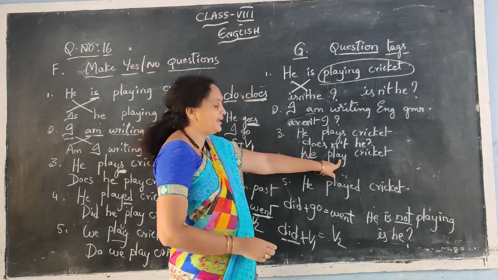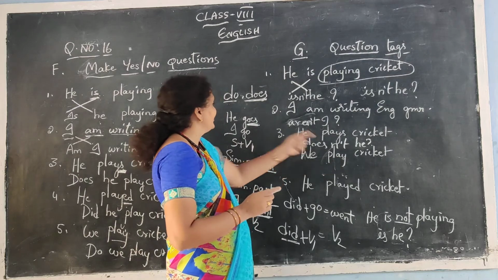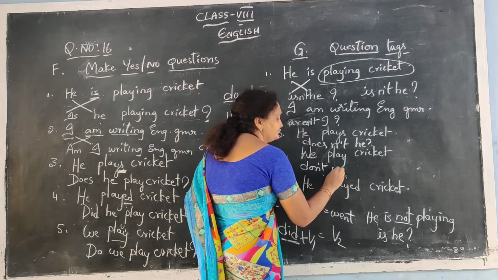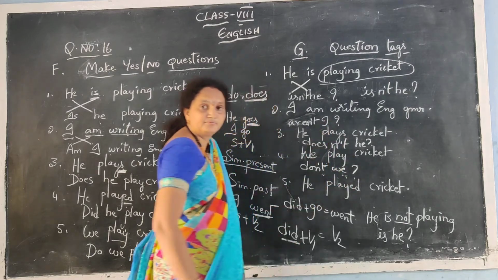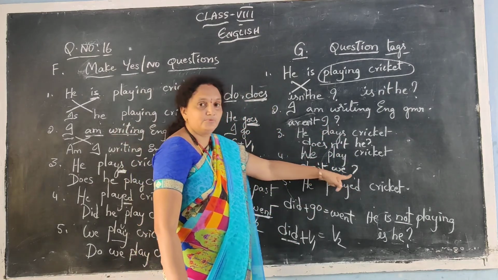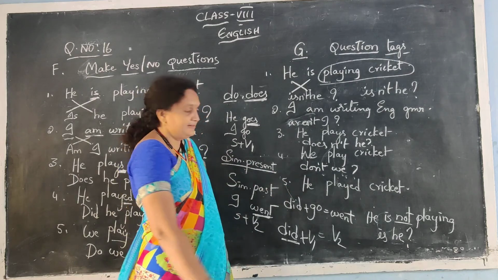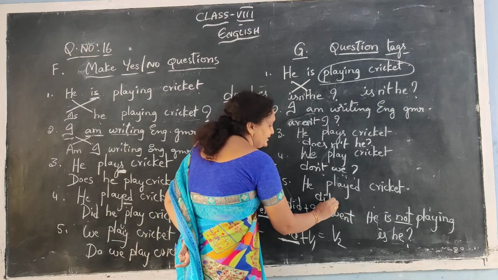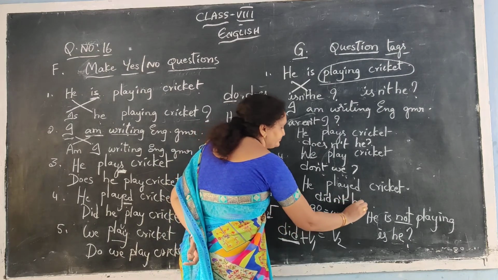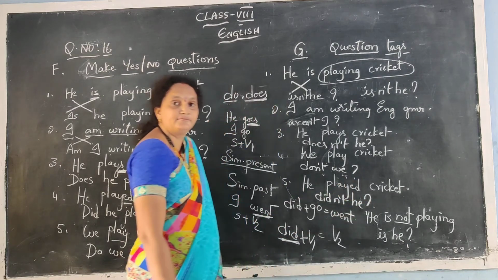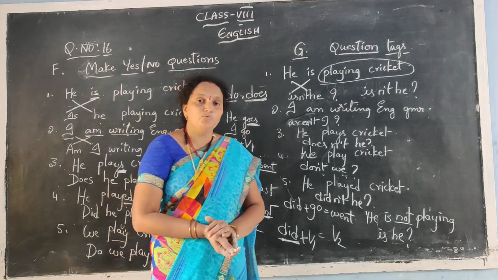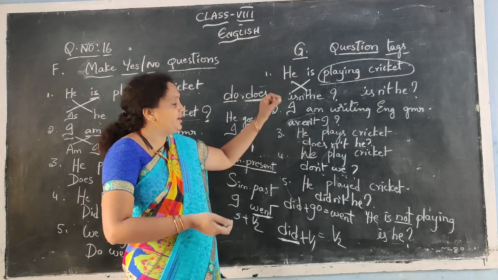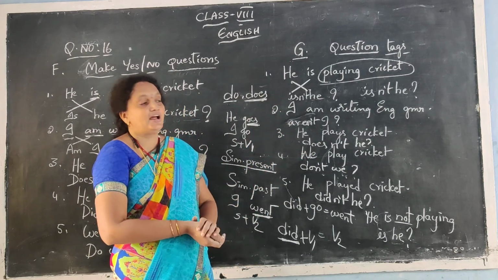We play cricket. Again it is play, the V1 form of the verb, and no s. So do. Don't we? Question mark. Next, he played cricket. Played means past tense, so did. Didn't he? In such a way, will, won't, shall, shan't, can, can't. In all of them we have to keep N apostrophe T and write it.